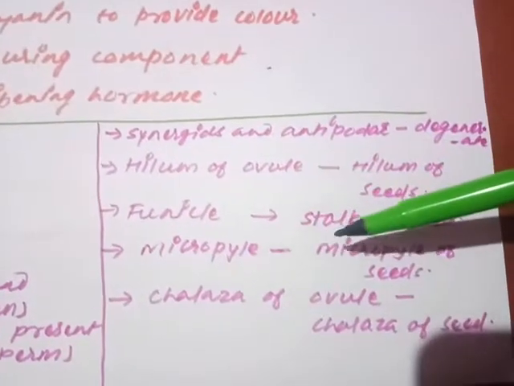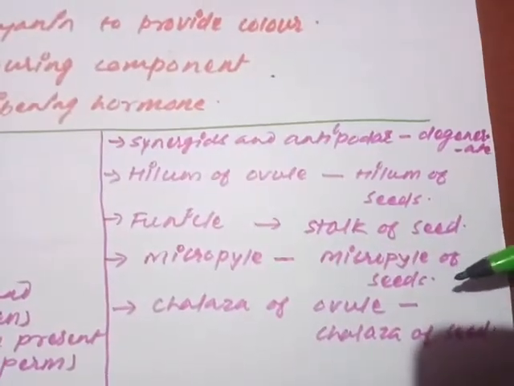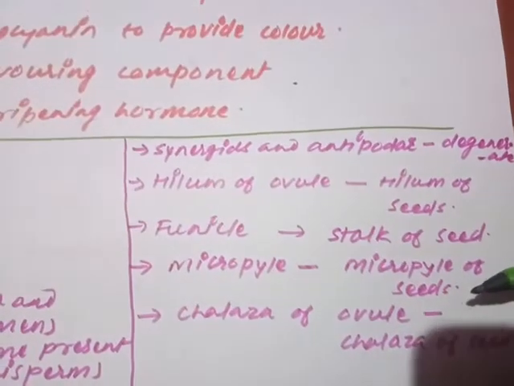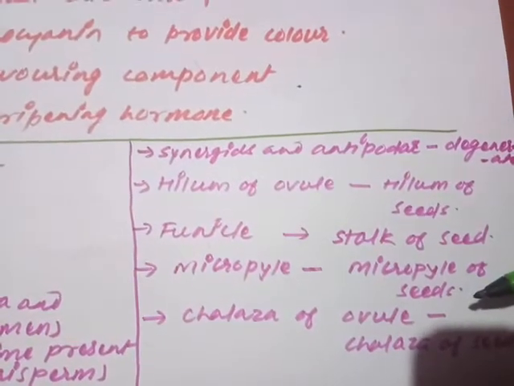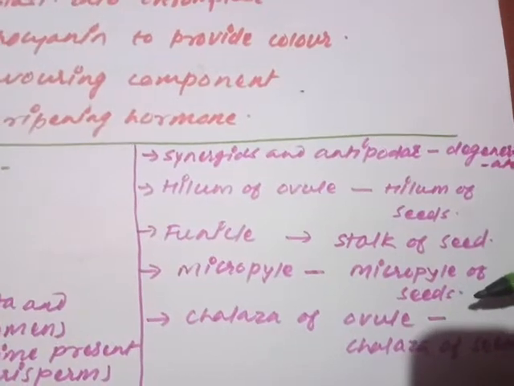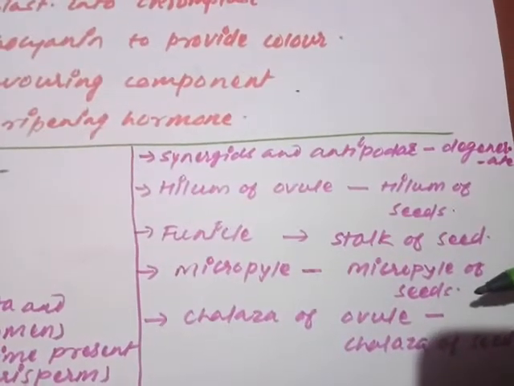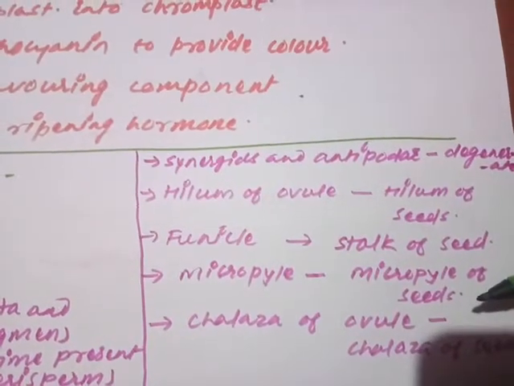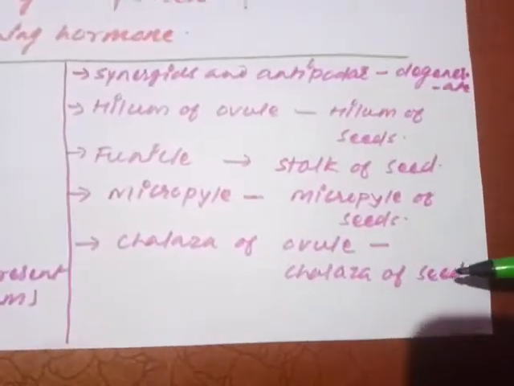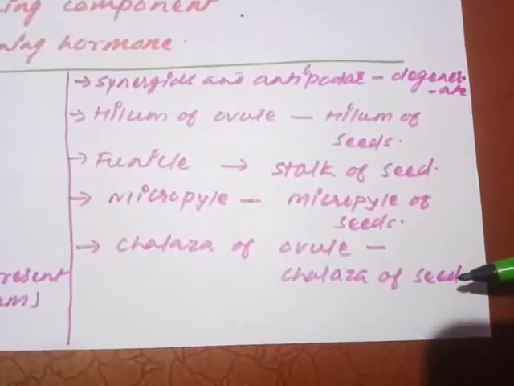The micropyle remains as the micropyle of the seed. If you remember, in the previous lecture we discussed that the micropyle is present as a small pore, which facilitates the entry of oxygen and water for the purpose of germination. The chalaza of the ovule is itself present as the chalaza of the seed.